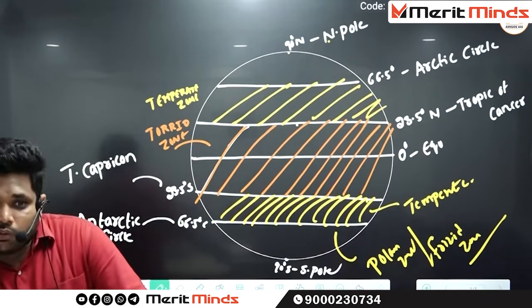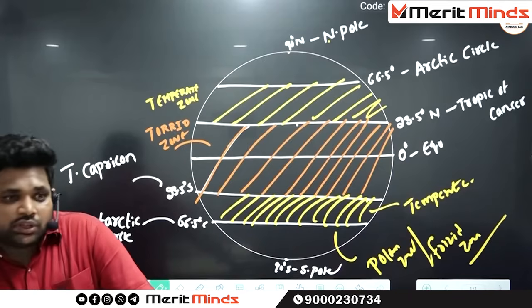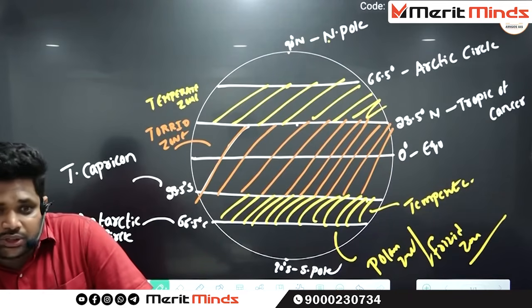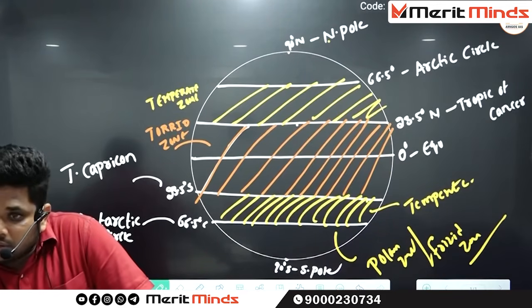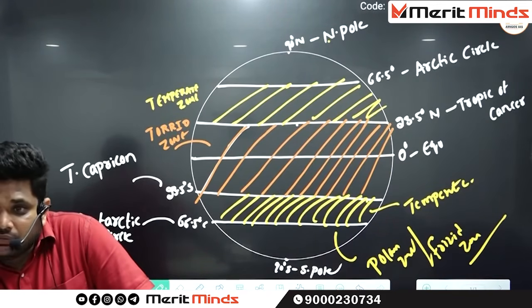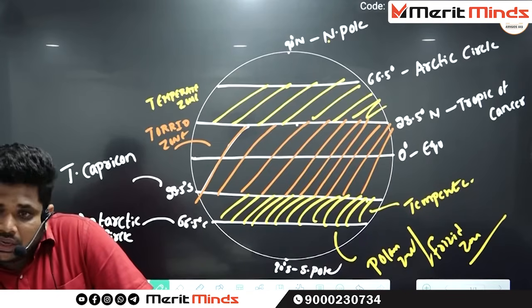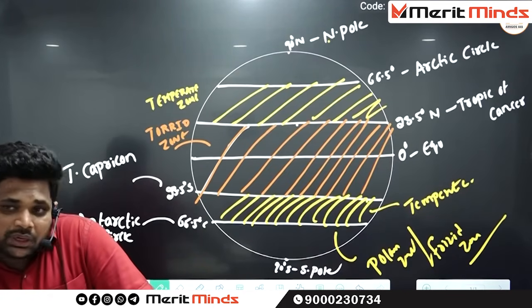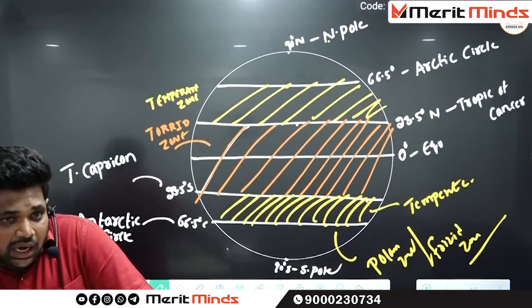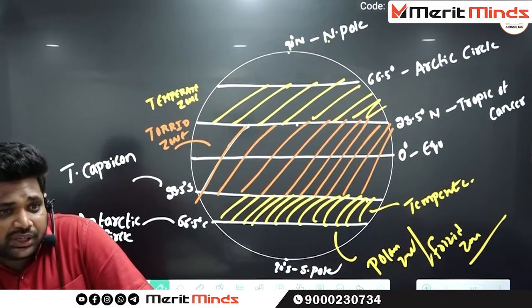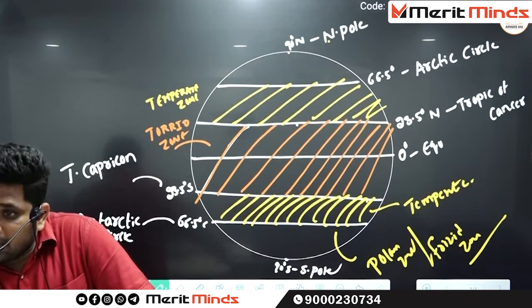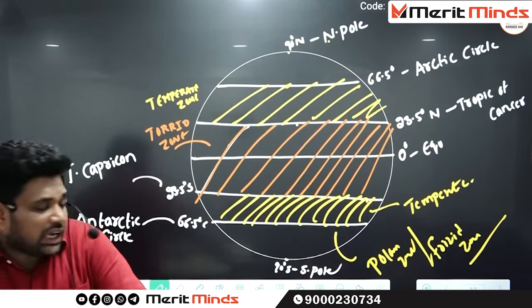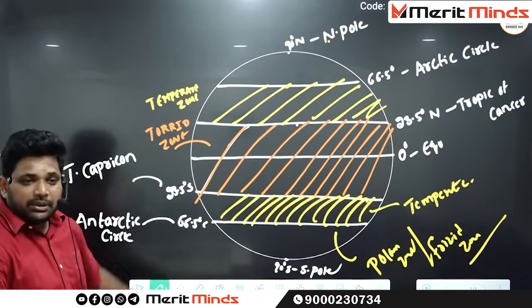Is everything okay so far? What do you mean by torrid zone? Which is extending from Tropic of Cancer till Tropic of Capricorn. What do you mean by temperate zone? In the northern hemisphere it is extending from Tropic of Cancer till Arctic Circle. What about in southern hemisphere? Tropic of Capricorn till Antarctic Circle. That particular zone is called as temperate zone.